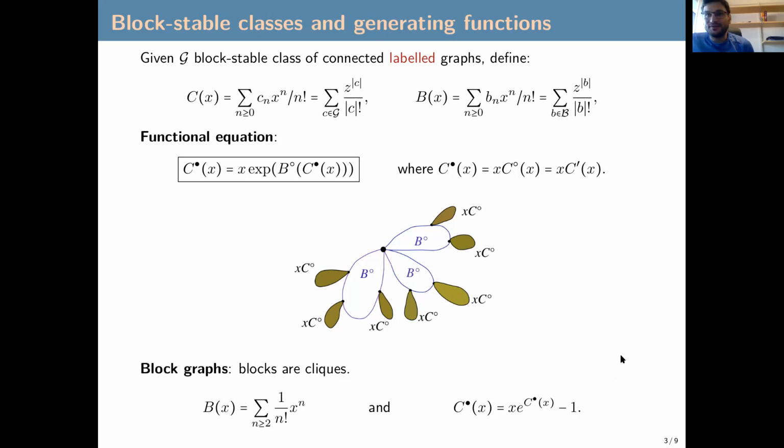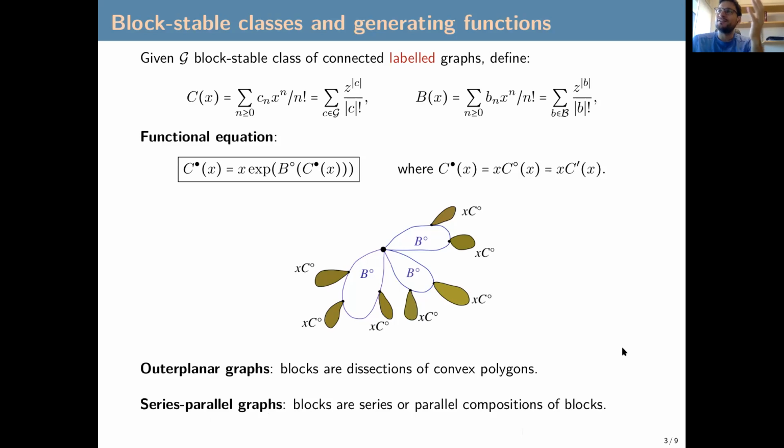Now block graphs, this is the class of graphs whose blocks are cliques, so complete graphs on k vertices. For every n, there is a unique complete graph on n vertices, and it has a unique labeling. So the generating function of blocks looks like that. It's an exponential, and the functional equation translates into this one.